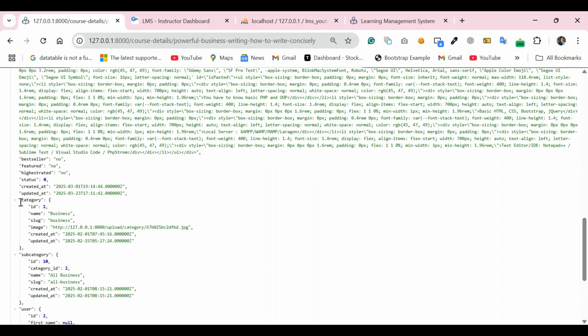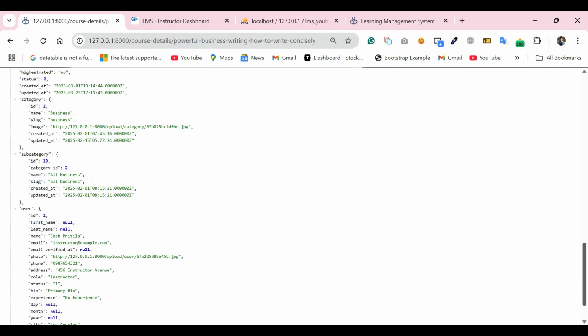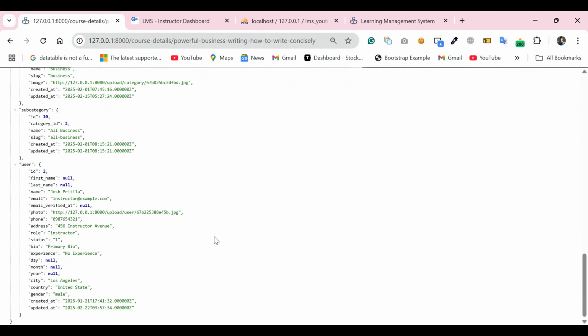This is the course data, and here this is the category, which comes through the relationship, and also the subcategory, and also the user, but the course goal is not included here. So our first criterion is that course goal data comes in our query.